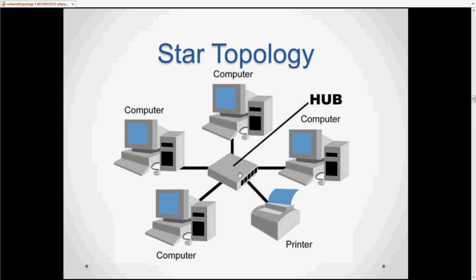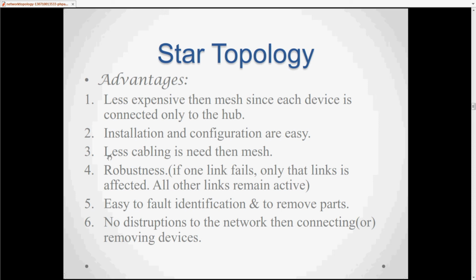Fine. Next, what are the advantages of star topology? It is less expensive than mesh, since each device is connected only to the hub. Obviously it is less because in that topology we don't need much cabling. Fine. First thing is this, and installation and configuration are very easy. Third point, as we have already discussed, is that less cabling is needed than mesh.